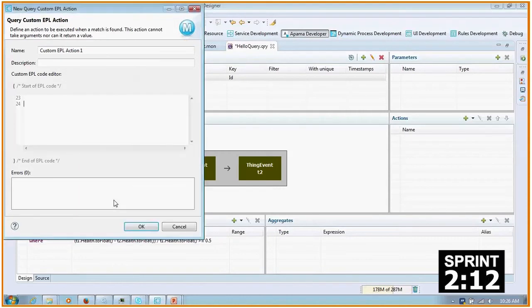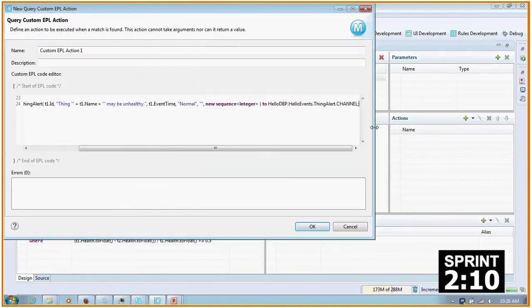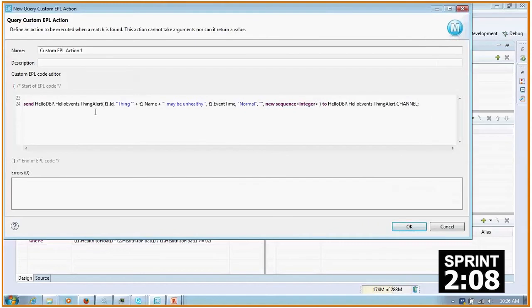But if you have an event with 80 followed by an event of 30, within 10 seconds of each other, that's an indication that the health is deteriorating too fast. Now, what we're doing here, we've got an action, and in this case, we're going to send the thing alert, and we've got a bit of text within that saying the thing and the name may be unhealthy, and that's going to go to the thing alert channel.